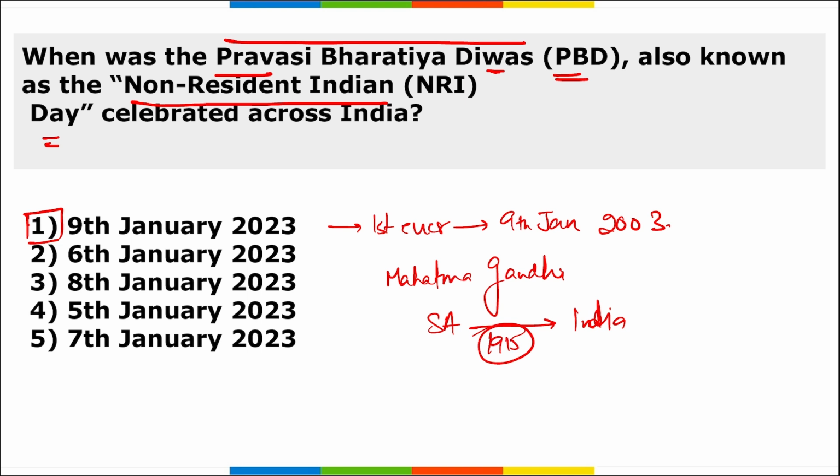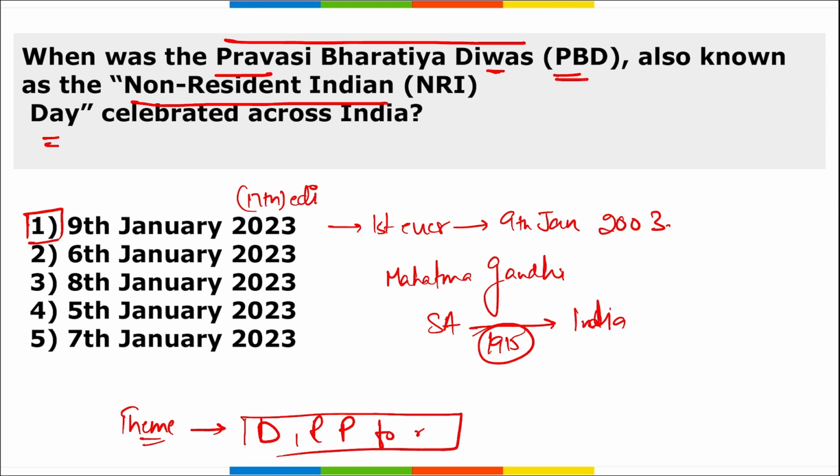All right. And remember, this year, that is 2023, it was the 17th edition of this Pravasi Bharatiya Diwas that was observed. And the theme that you remember for this day is Diaspora Reliable Partners for India's Progress in Amrit Kal. I repeat, Diaspora Reliable Partner for India's Progress in Amrit Kal.